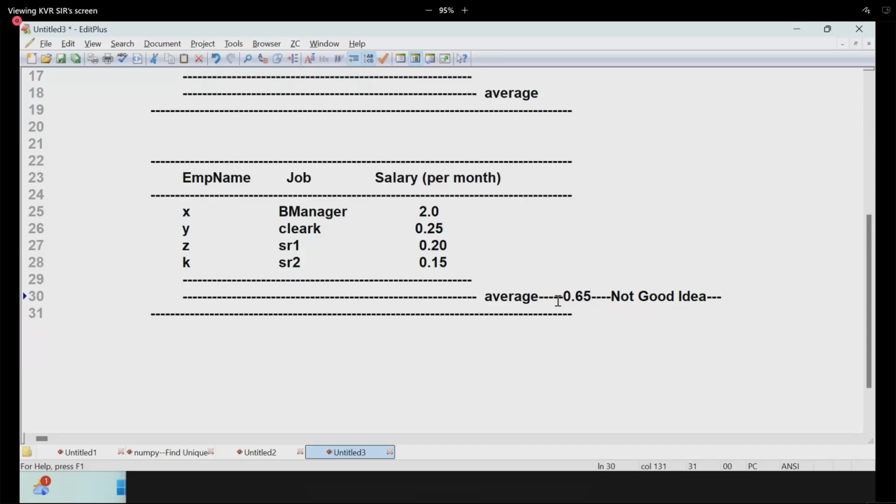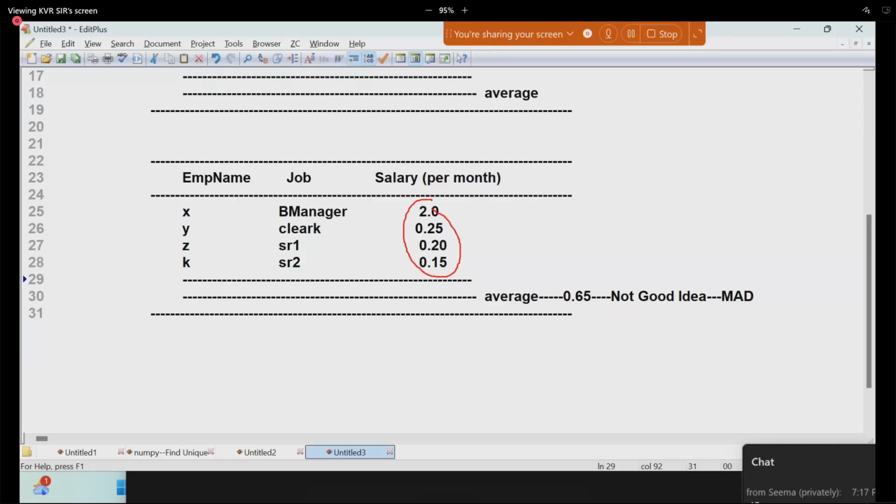In the subject of statistics, there is a concept called MAD, the mean absolute deviation, which is very huge here. So 0.65 is not considered for the final decision of establishing. Sir, what will I establish for this? So order this in sorted order: 0.15, 0.20, 0.25, and 2.0.